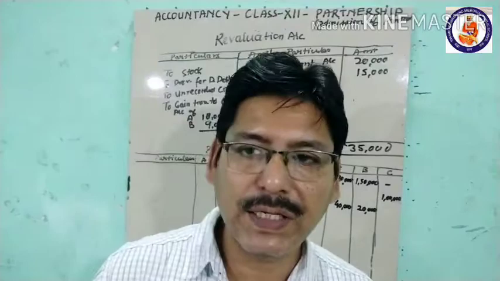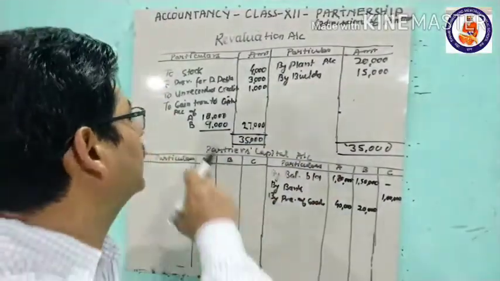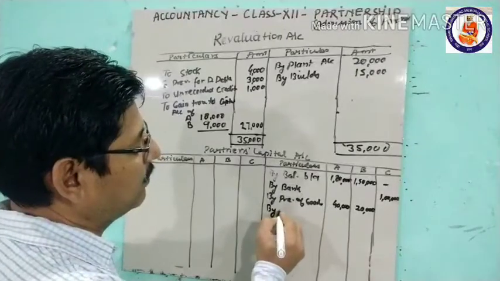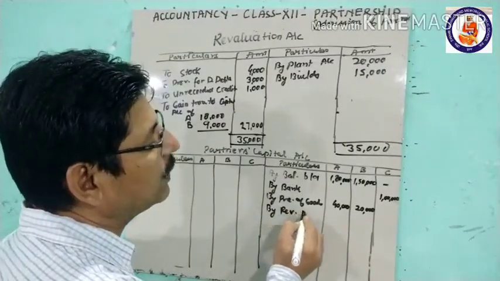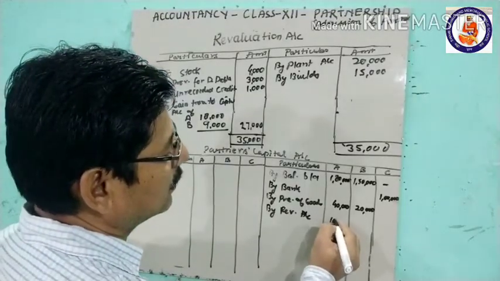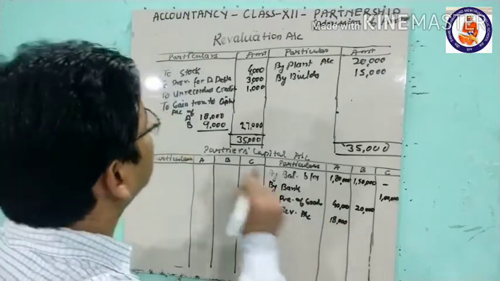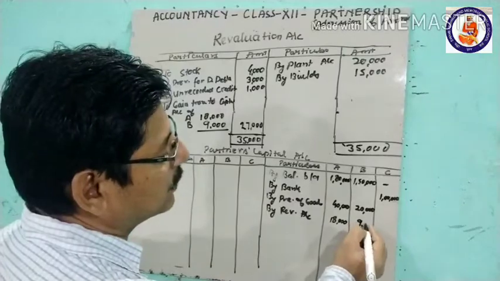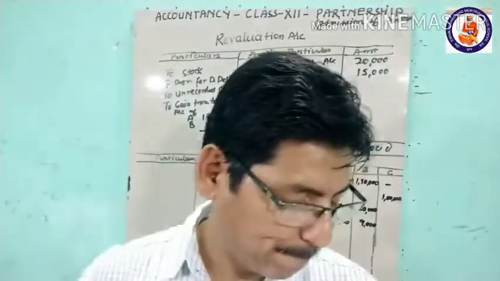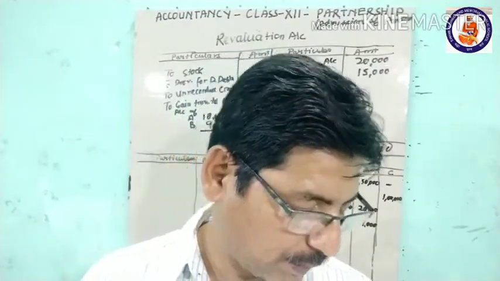Now this balance, the gain, will be transferred to the partners' capital accounts. So on the credit side, by revaluation account, that is 18,000 in A's capital account and 9,000 in B's capital account. Okay, now this is done.